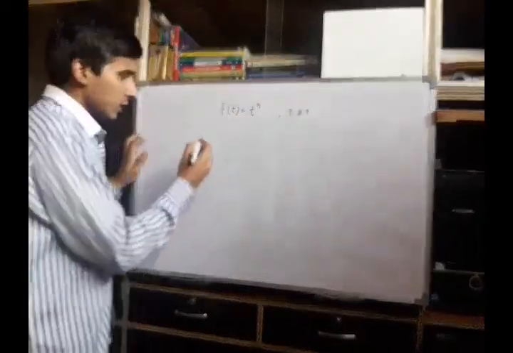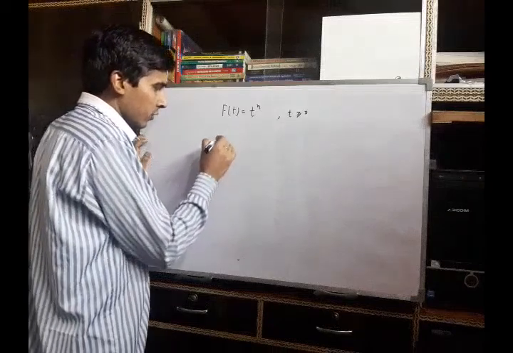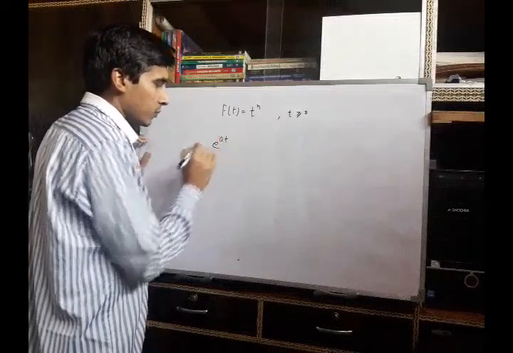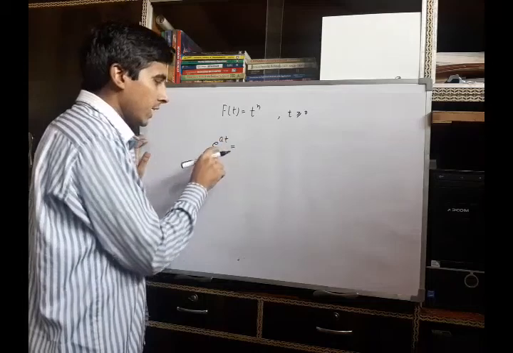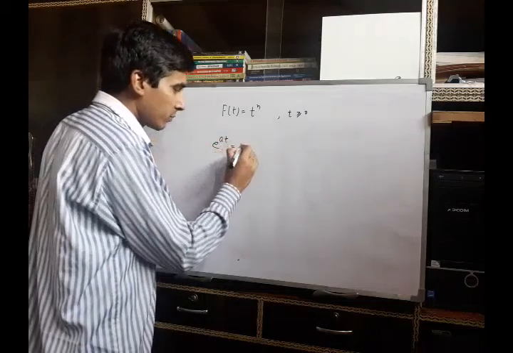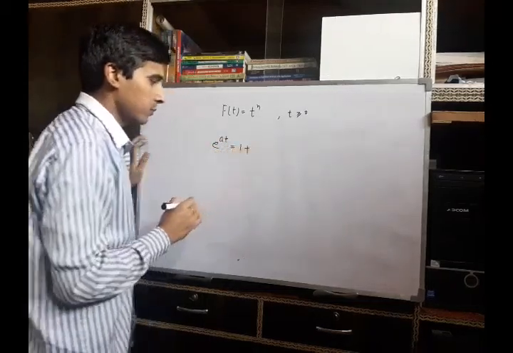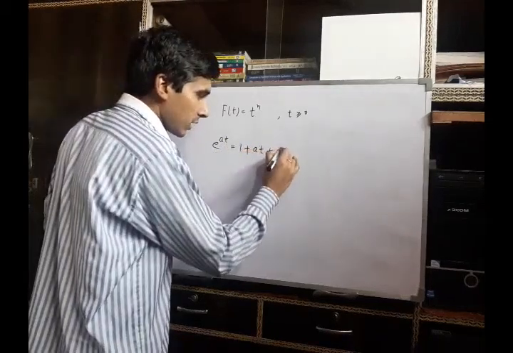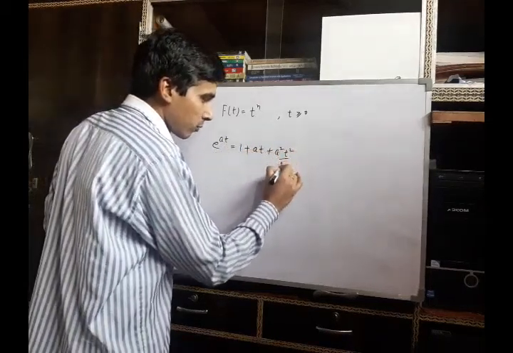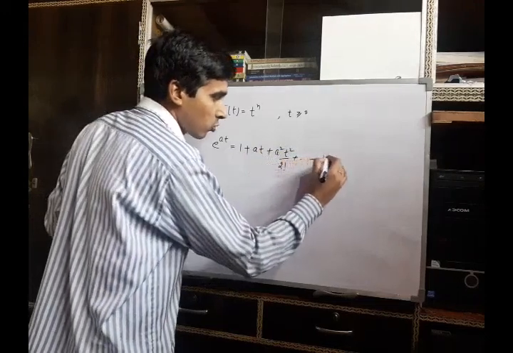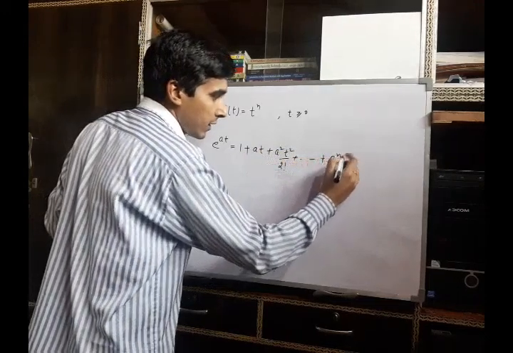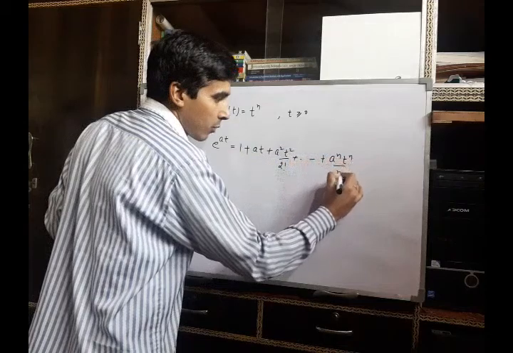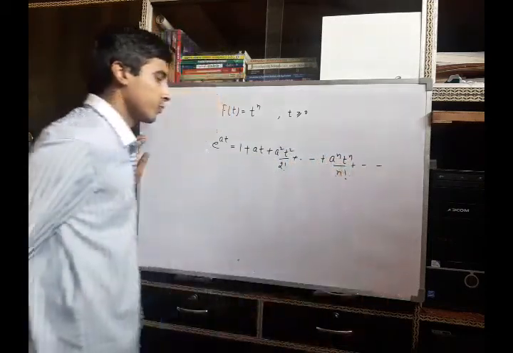For this, consider the function e raised to power a t, and we can rewrite it in series form. It can be written as 1 plus a t plus a squared t squared by 2 factorial and so on, up to a^n t^n upon n factorial and so on.